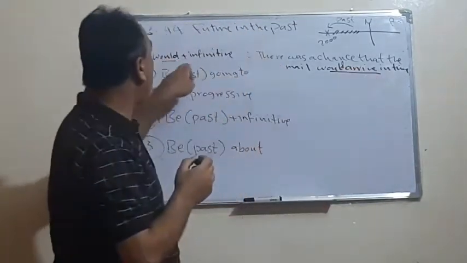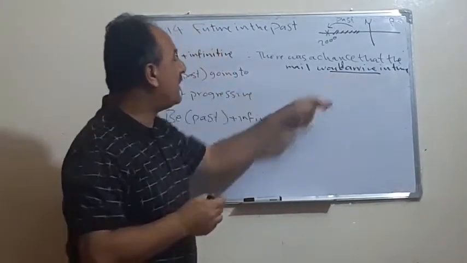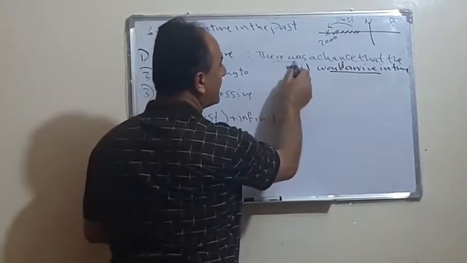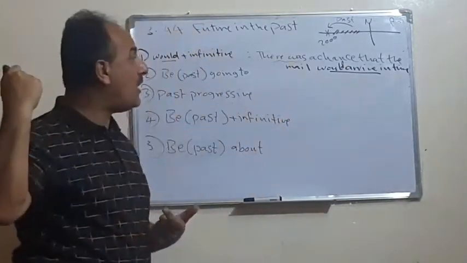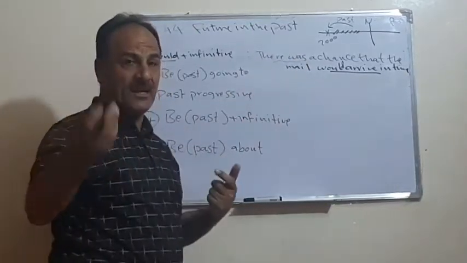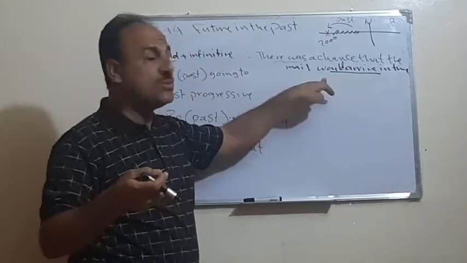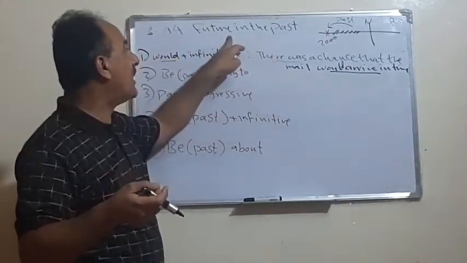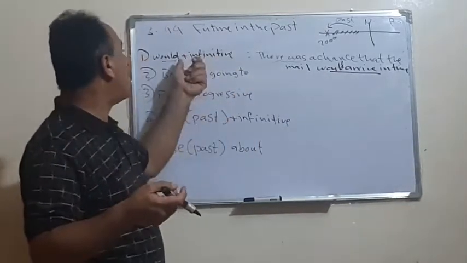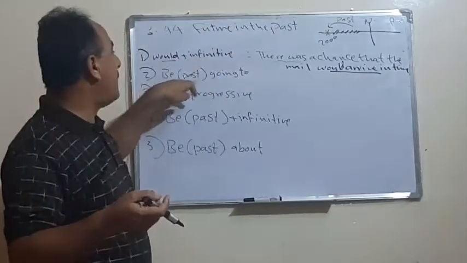As we said, would plus what? Infinitive. Would arrive. Why do we consider this? Because we are talking about the past. There was a chance, at that time, that the letter or the mail would reach. We don't say will reach. Will expresses the future, but would reach expresses future in the past. So, for example, this is the first case.